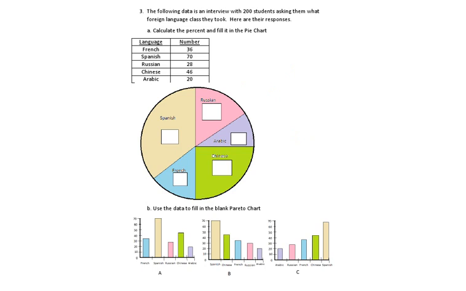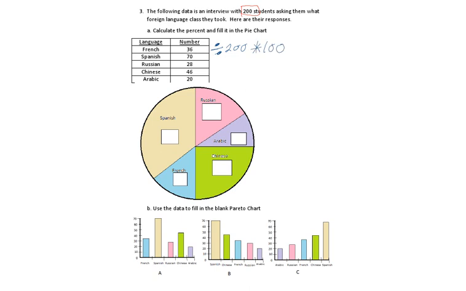Question 3. In question 3, they would like us to calculate the percent and fill in the pie chart. If you want to calculate percent, you have to do 2 things. You have to divide by the total and multiply by 100. And since the total is 200, what we're going to do is divide by 200, multiply by 100.